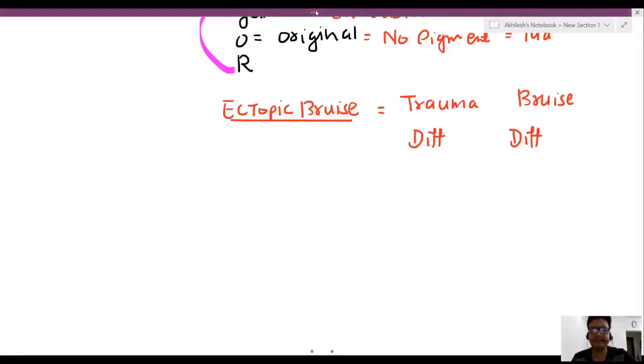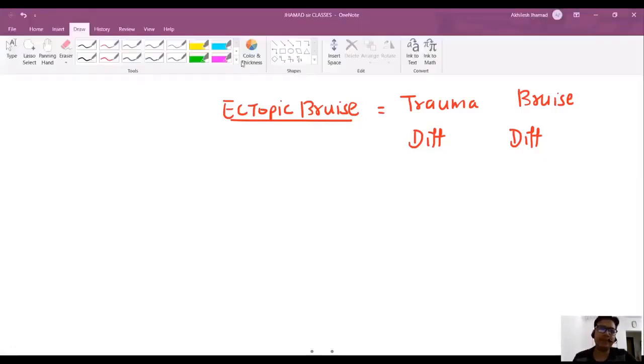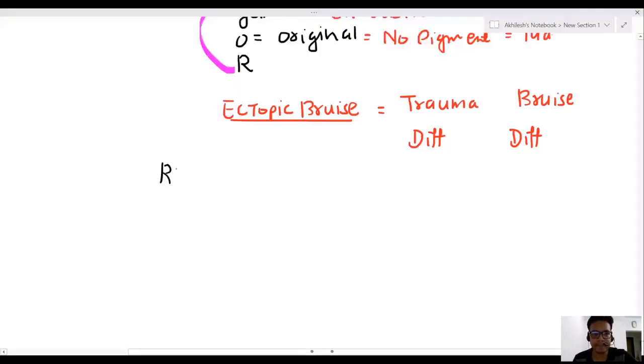First example is the raccoon sign. Raccoon sign is also known as black eye.